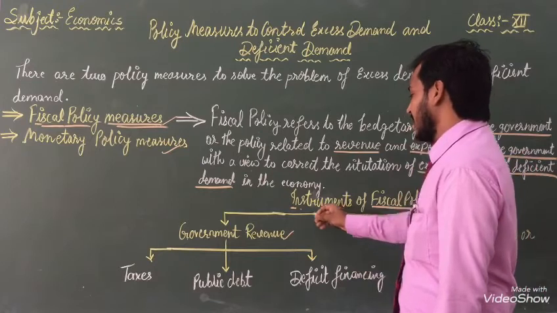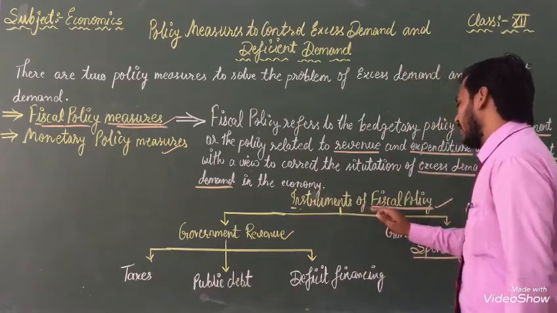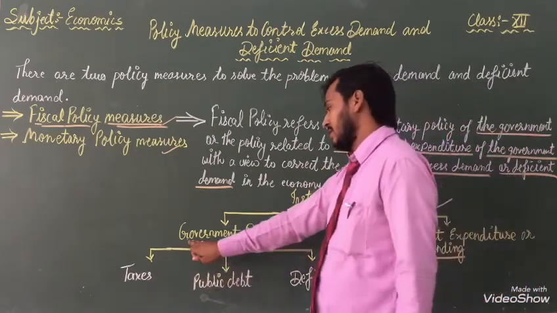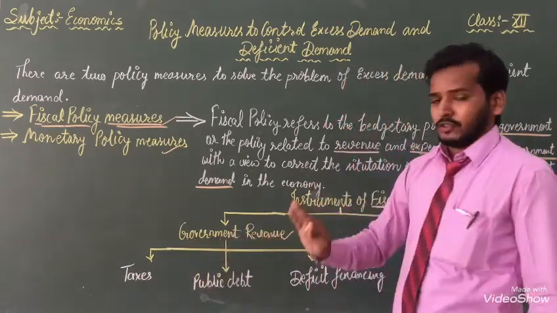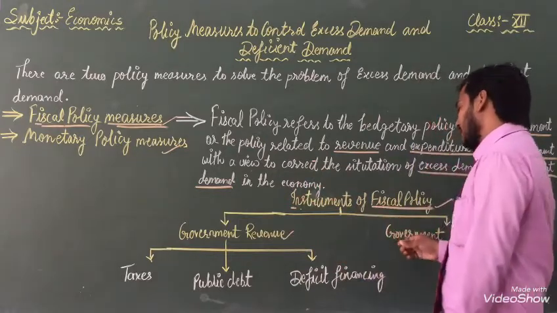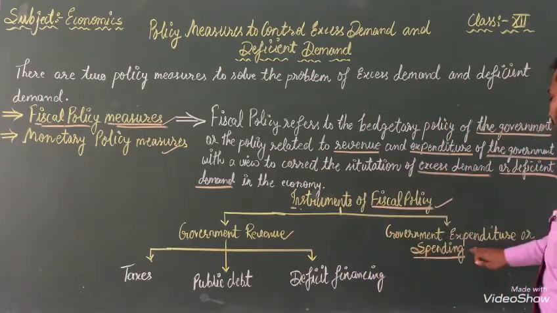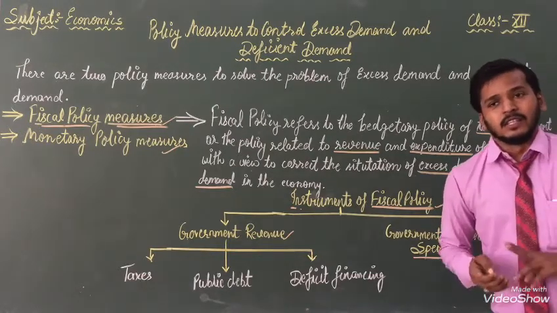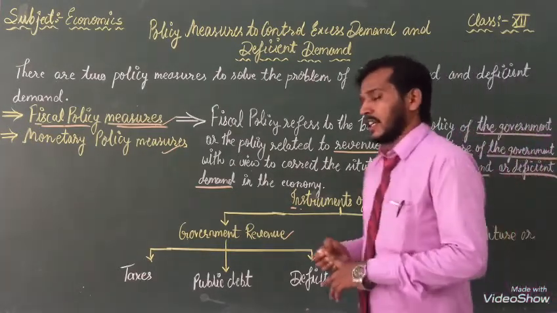So once again, listen. Instruments of fiscal policy: the first one is government revenue, and the second one is government expenditure or spending.